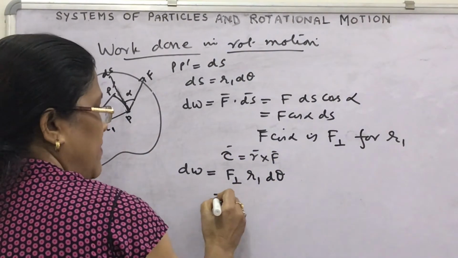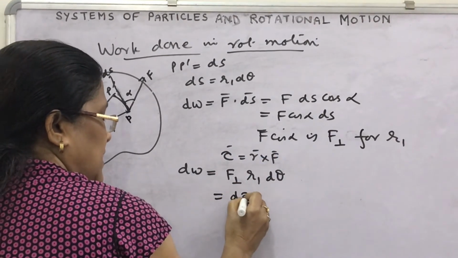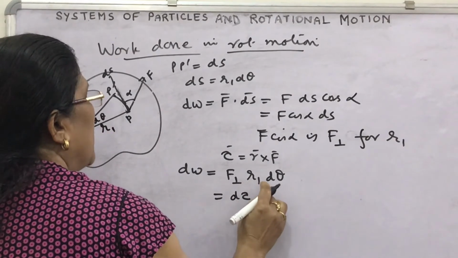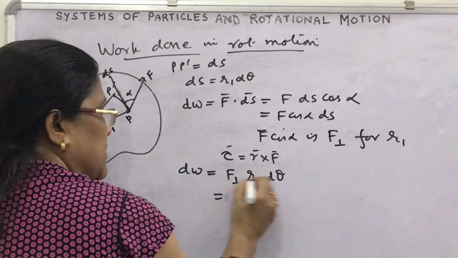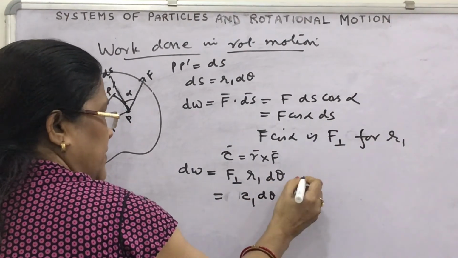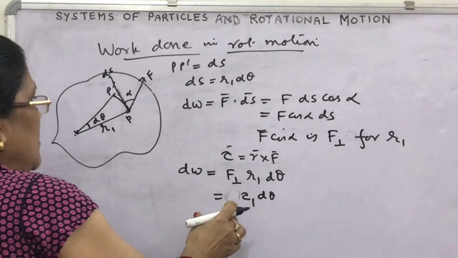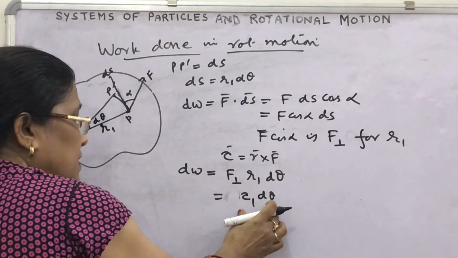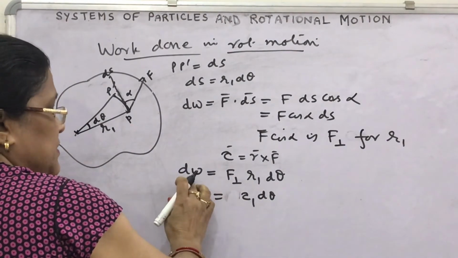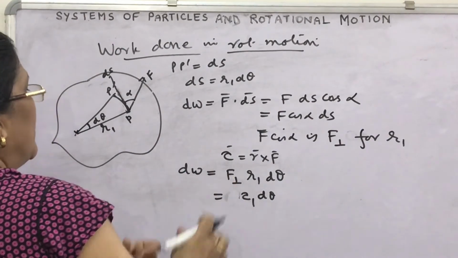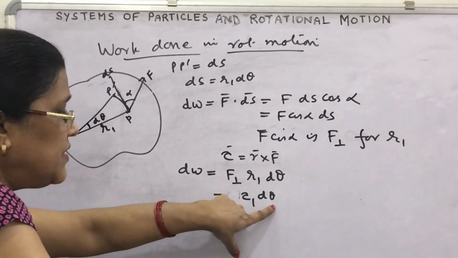We have read R cross F as tau, so you can write R1 cross F1 as tau 1, that is tau 1 d theta. So this very little amount of work done is torque 1 into d theta.